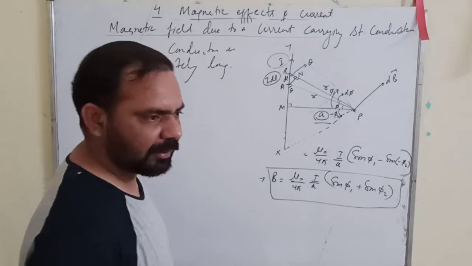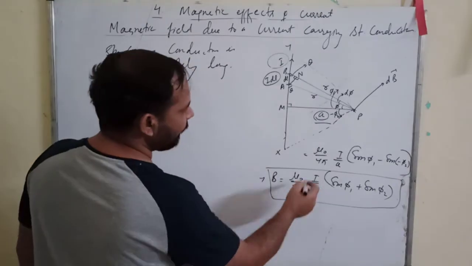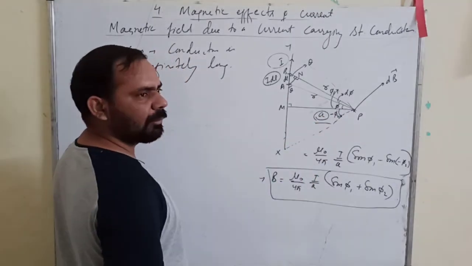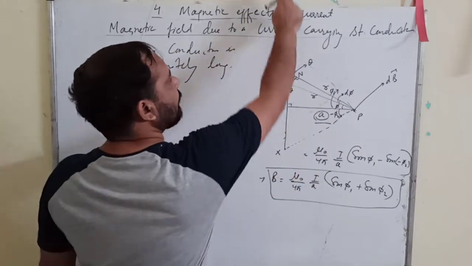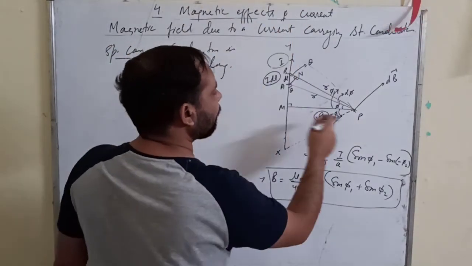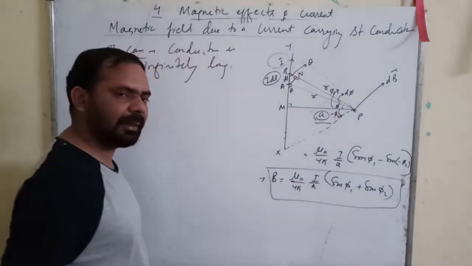So for such cases, when the conductor is infinitely long, if this point reaches infinity, this angle phi 2 will become approximately 90, and the angle phi 1 will also be approximately 90.